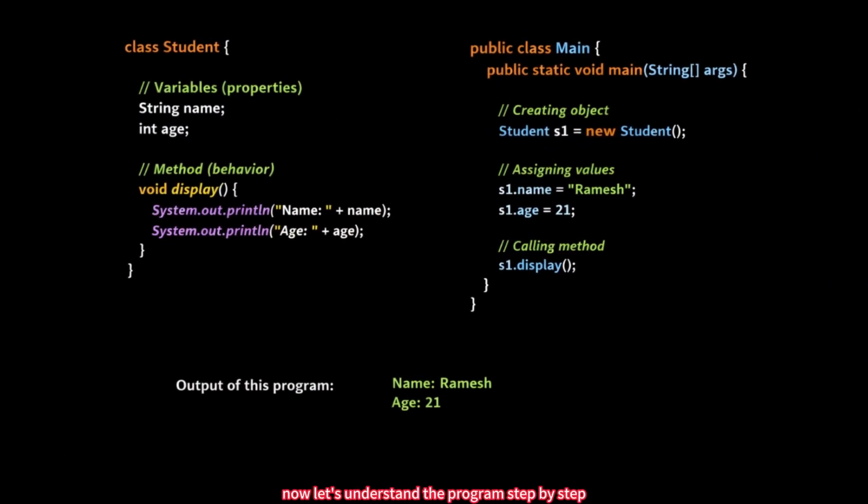Now let's understand the program step by step. First, we declare a class. To create a class, we write the keyword class, then we write the class name. Here we write class Student. Here, class is a keyword, and Student is the class name. Now we open curly brackets. Now our class is created.